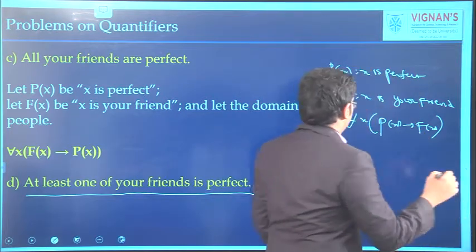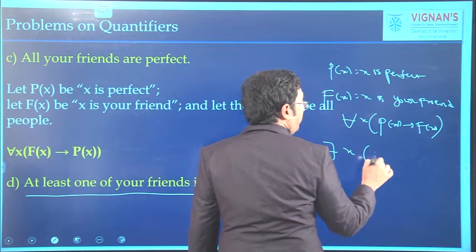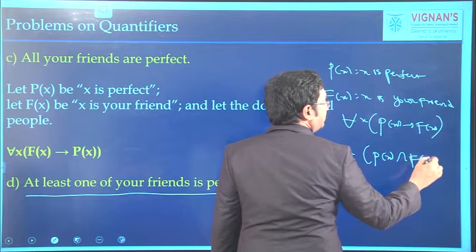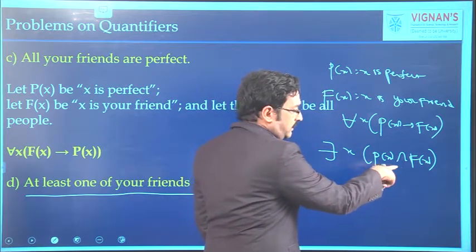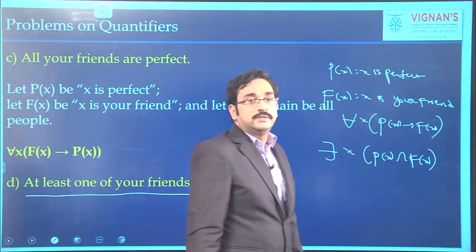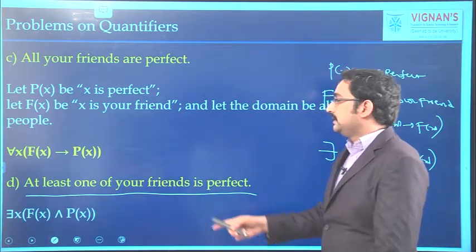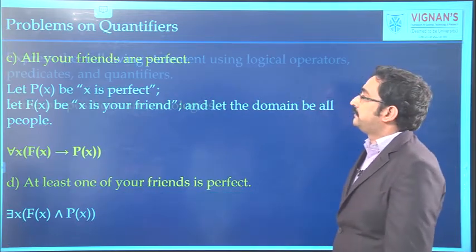So, solution will be there exists x, P of x and f of x. That means there is one person who is your friend and perfect. So, that is the solution for this one. There exists x, f of x and P of x.